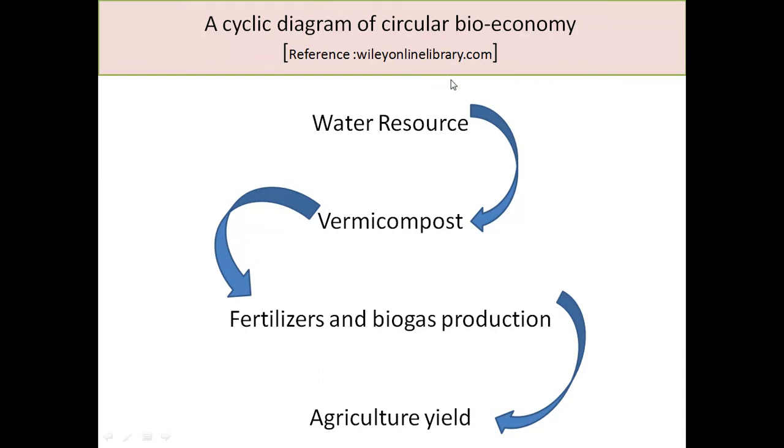Basically, this is the flow chart diagram where we are using the water source for the preparation of the vermicompost, and the vermicompost is used as fertilizer and for biogas production. The slurry can be used as a fertilizer, and that also enhances biogas production. And these fertilizers, when you add them into the fields, increase the agriculture yield.